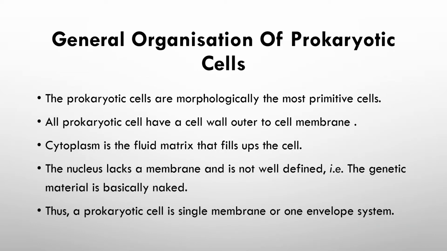General organization of prokaryotic cell means the features of the cell. The prokaryotic cells are morphologically the most primitive cell. Morphology means the external appearance of the cell is very primitive. All prokaryotic cells have a cell wall outer to the cell membrane. Cytoplasm is a fluid matrix that fills up the cell. The nucleus lacks a membrane and is not well defined, that is, the genetic material is basically naked. Thus the prokaryotic cell is a single membrane or one enveloped system. There is only one membrane, and that is your outer membrane.